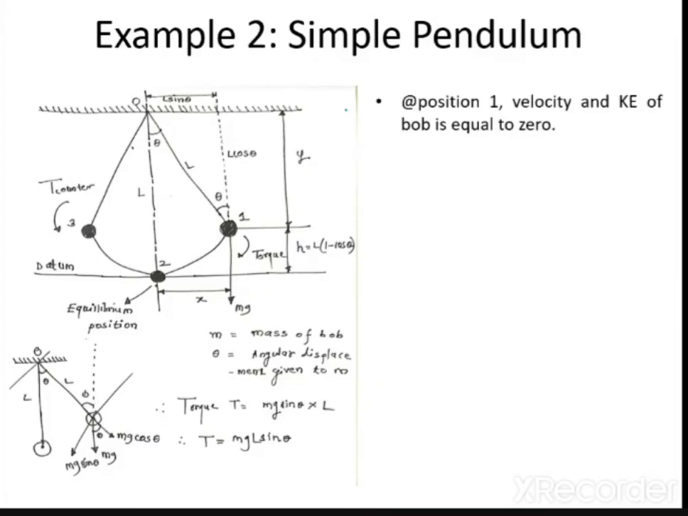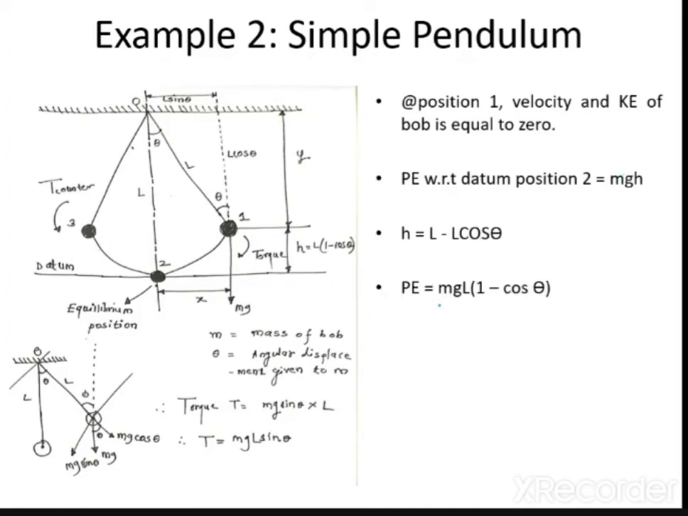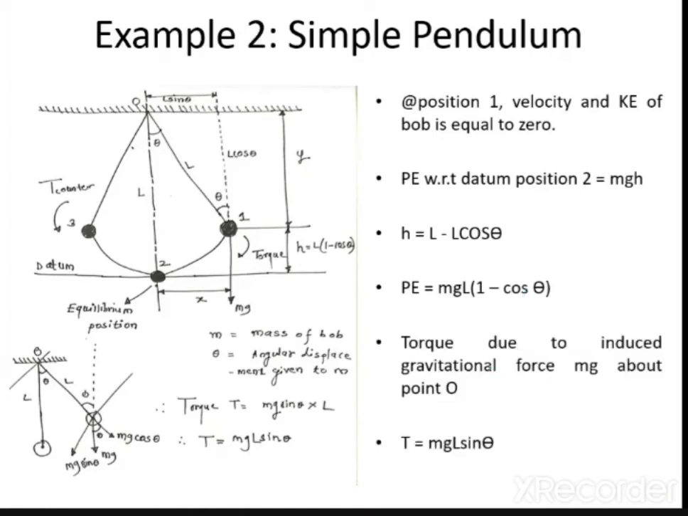So at position 1, the velocity and kinetic energy of the bob are equal to 0. Potential energy with respect to datum position 2 is always mgh, where h is equal to L minus L cos theta. So potential energy equals mgL(1 minus cos theta). And the torque due to the gravitational force mg about point O is T equal to mgL sin theta. So this is the mechanics that I have explained.